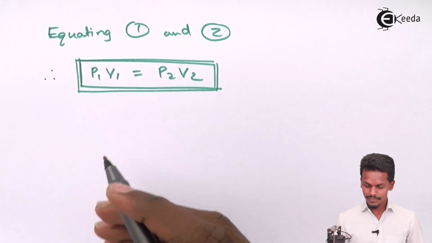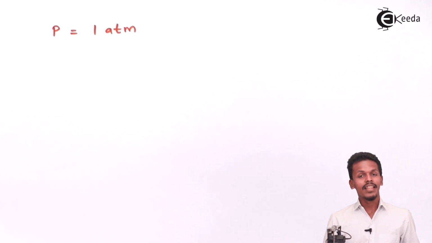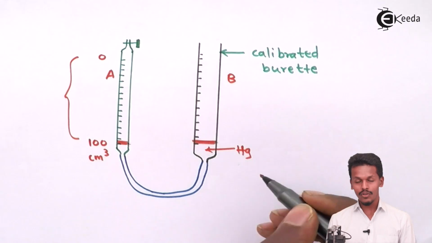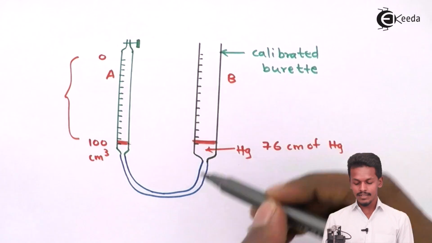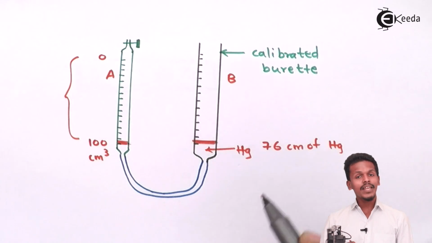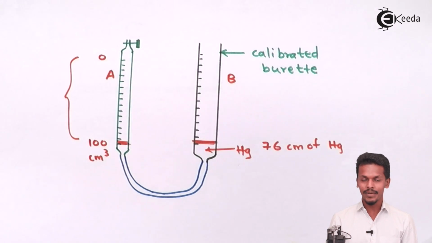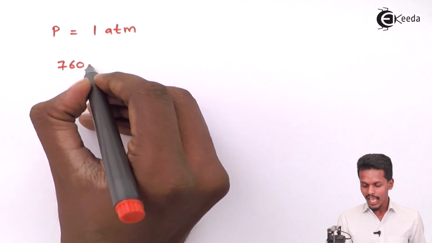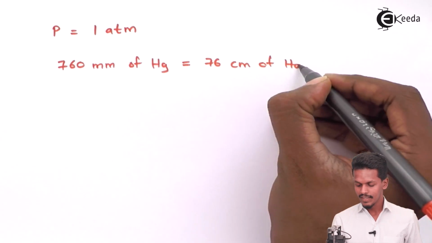Suppose in the first condition we have maintained the pressure to be 1 atmosphere, and the 1 atmosphere is because of the mercury level that has been filled inside, which has a particular height of 760 mm of Hg, as we could see in this tube B. So if we compare, 76 centimeter of Hg, then this whole apparatus can also be used as a manometer, and in that we know that 760 mm Hg, or 76 centimeter of Hg, is equal to 1 atmosphere.